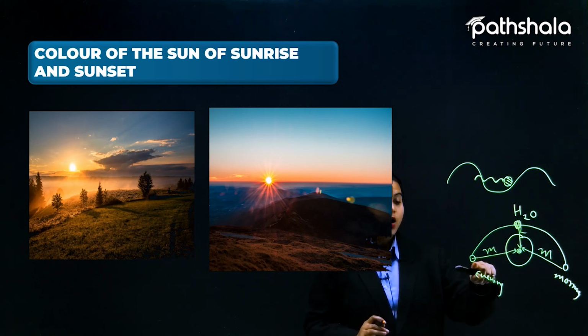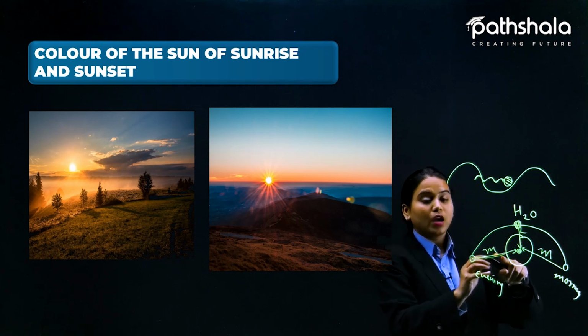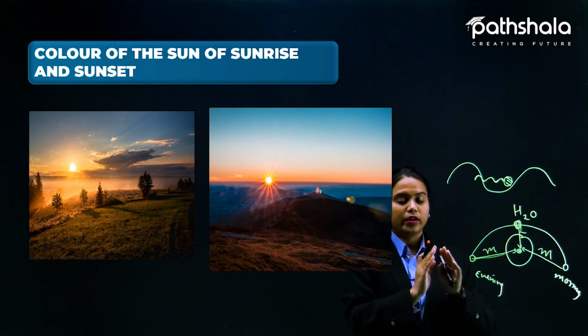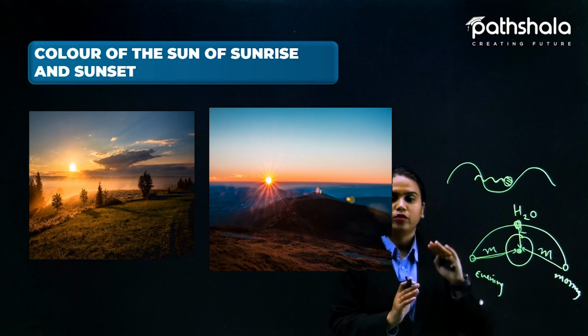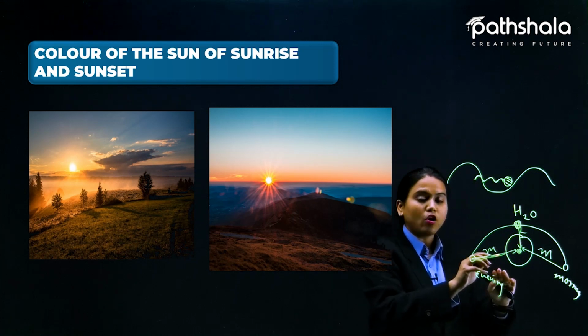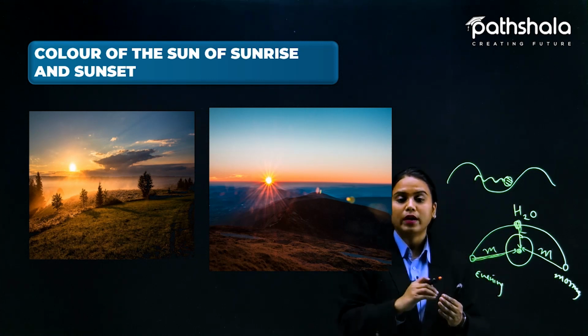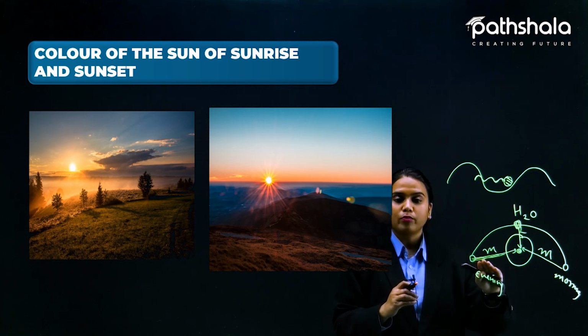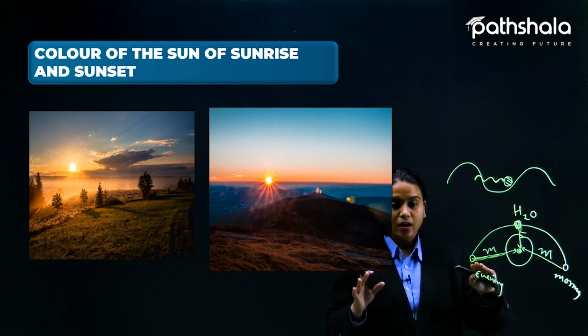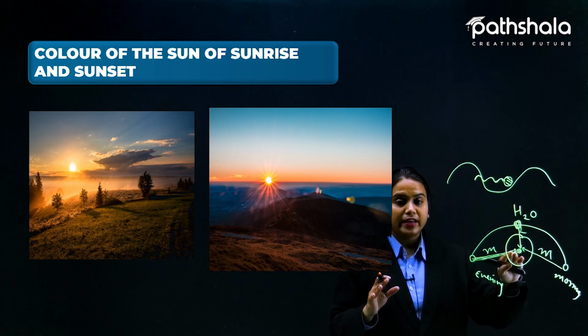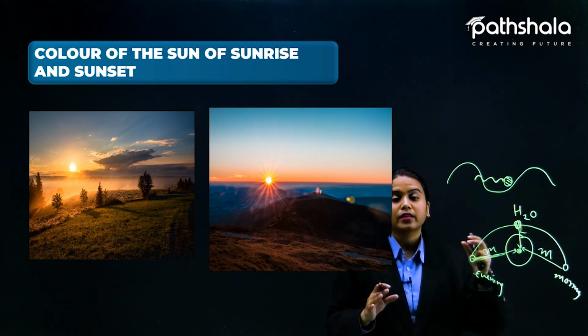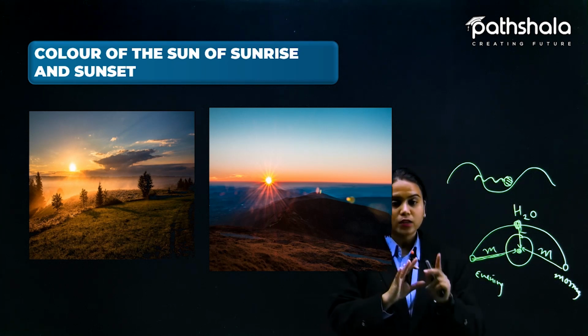At this position, when the white light goes through, it is still white light going through. It is not that only red light is going through. All the white light and all the 7 colors that constitute it are thrown from the sun at this position. Fine. Now, while it is traveling and entering into the atmosphere, you know that here the atmosphere gets dense. That is one thing.